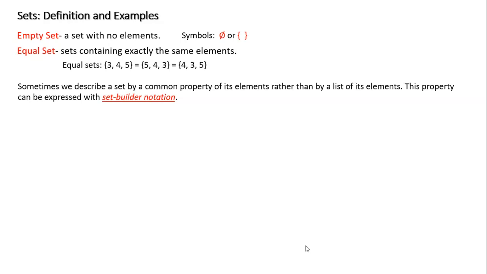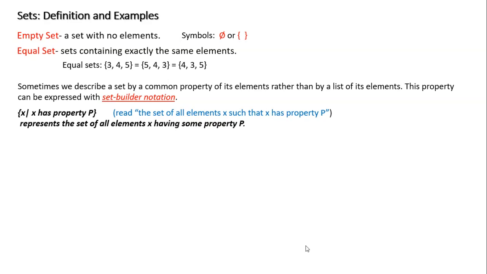Okay. So sometimes we describe a set by a common property. What we use in the explanations that I've been using here is something called the list method. If you see here, my set is just a list of elements. I have 3, 4, and 5. They're all separated by a comma. So we call this representation of sets the list method. But there's another way we can express sets, and this is by applying what's called the set builder notation. So let me go over the set builder notation.